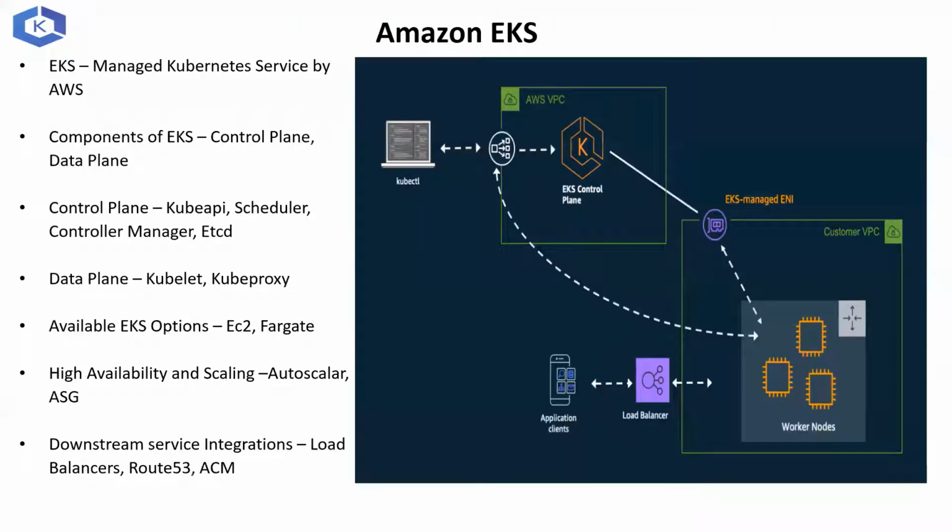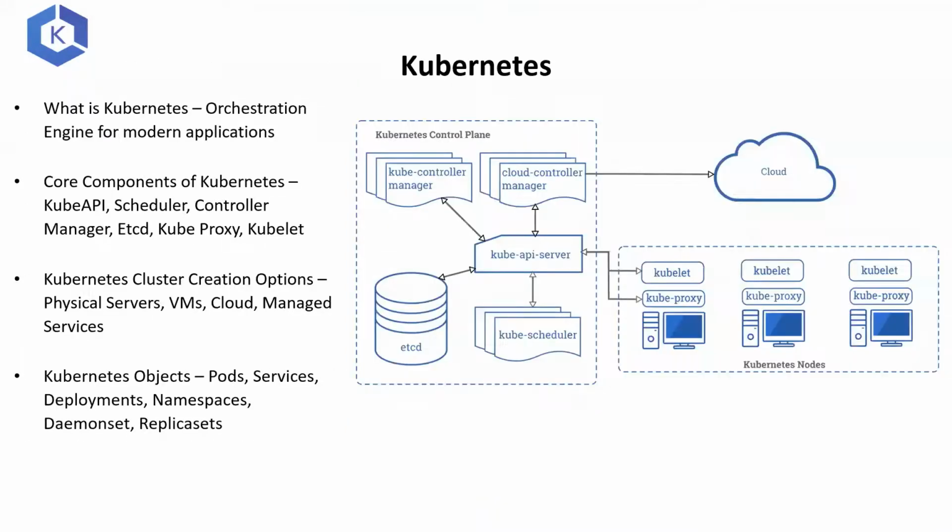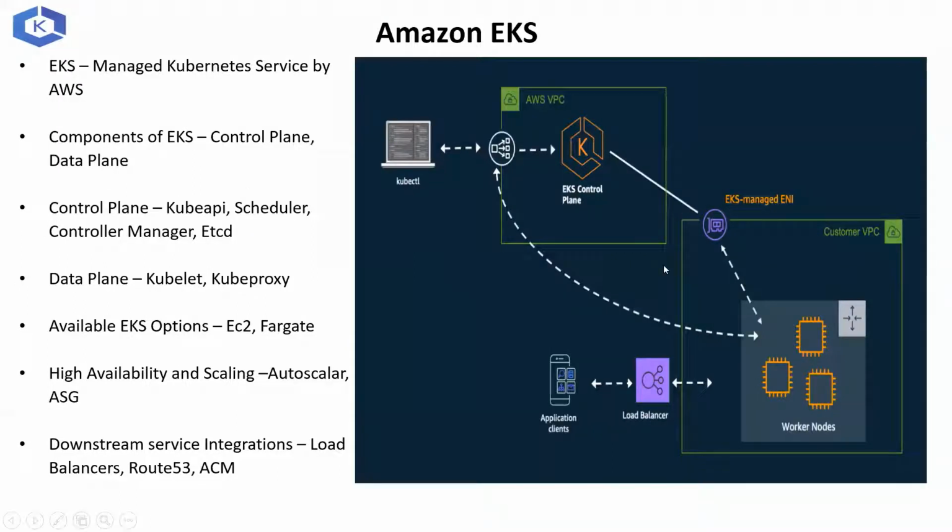Now, EKS. EKS is a managed Kubernetes service by AWS, and what Amazon has done is it has split this Kubernetes cluster into two components. One is the control plane, the other is the data plane. Control plane is where most of your server components run. If you see, Kube API, scheduler, controller manager, etcd. These are all part of your control plane, right?